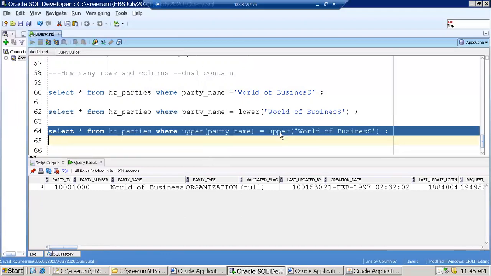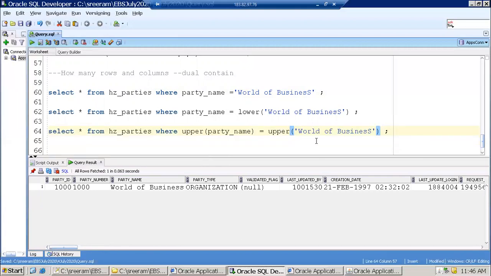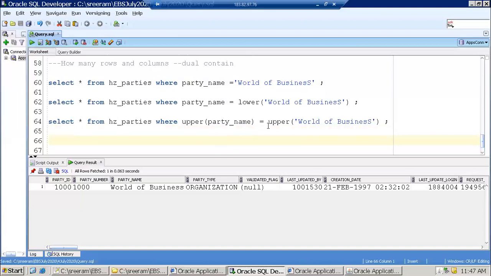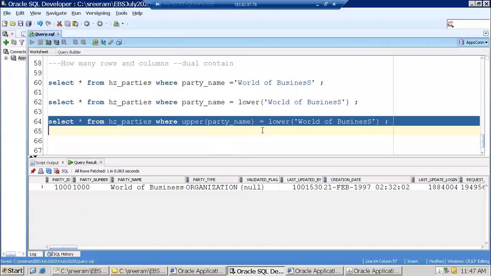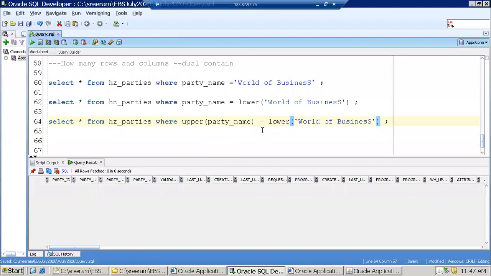But we can't pass both the functions at a time. Meaning upper of party name and lower on word of business, he's saying. I mean, you can pass it, but you'll not get the end result, right? In this case, it may not work.